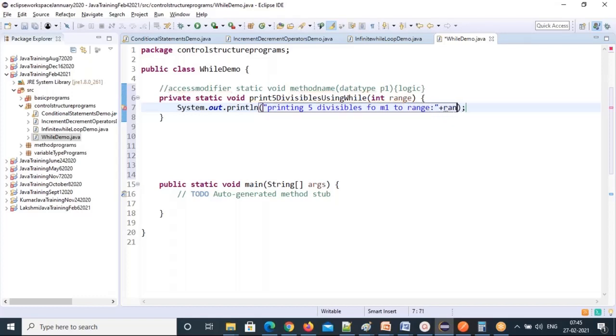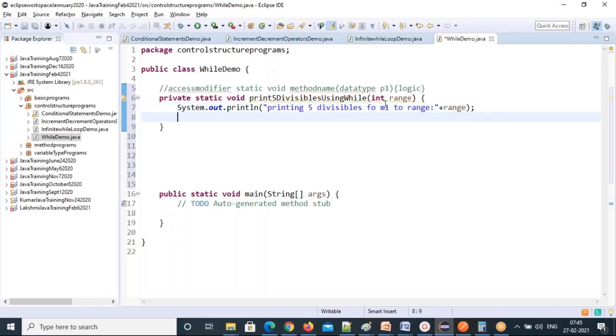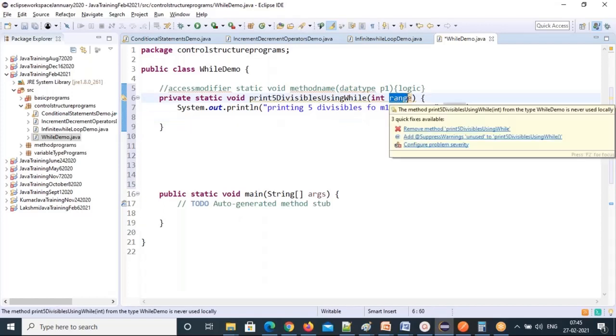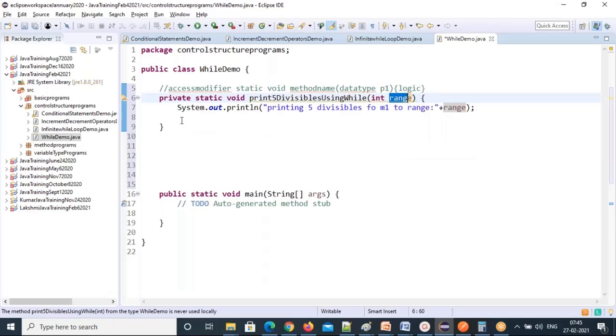So what is the range? It's your choice. That's a parameterized method. The user can call this method and give their own range: 1 to 50, 1 to 10, 1 to 100, 1 to 200. It's your choice. I'm not stopping you. I'm not limiting it to a particular value.